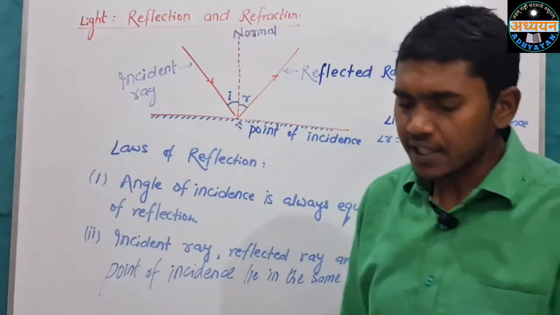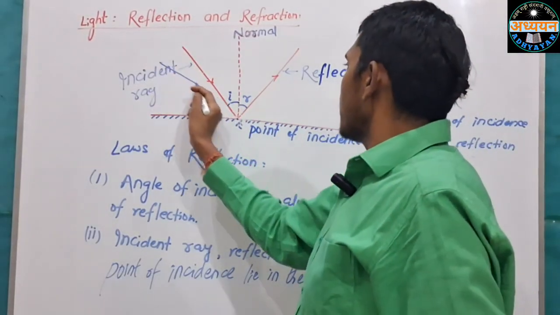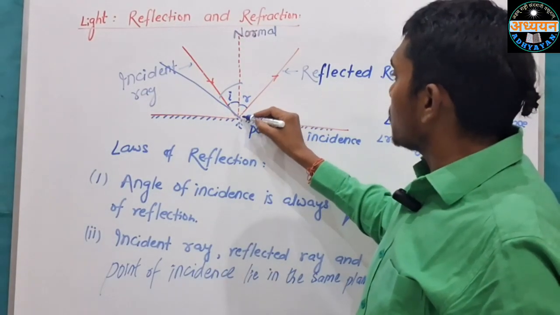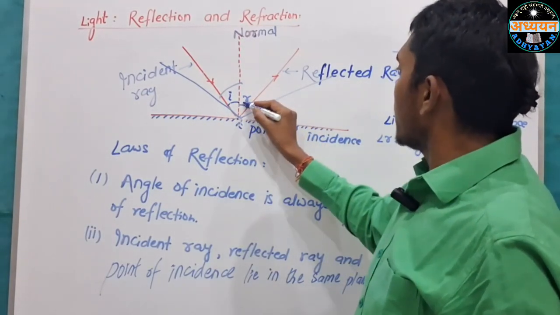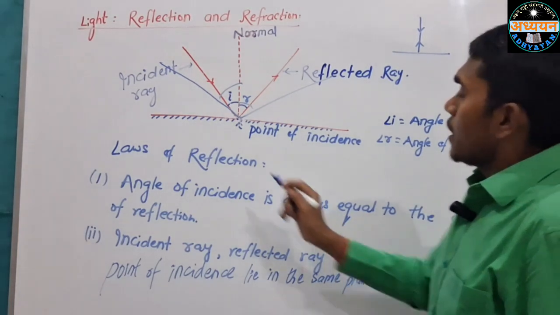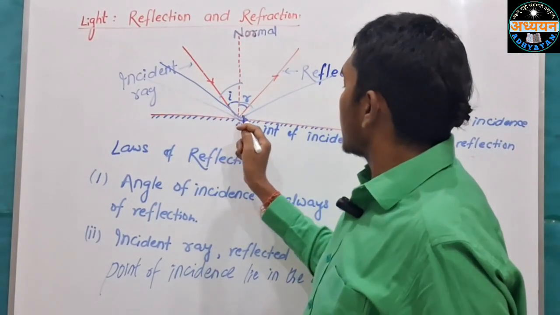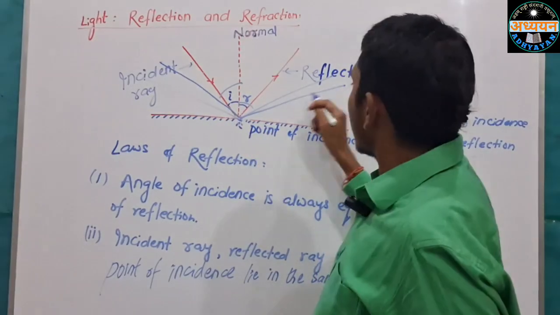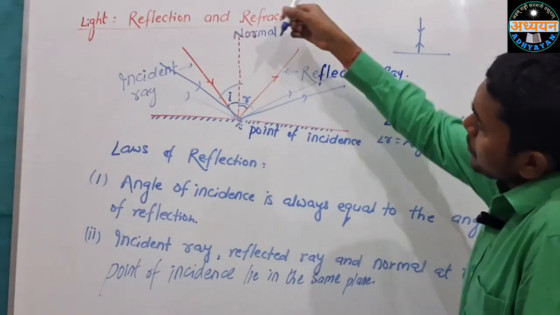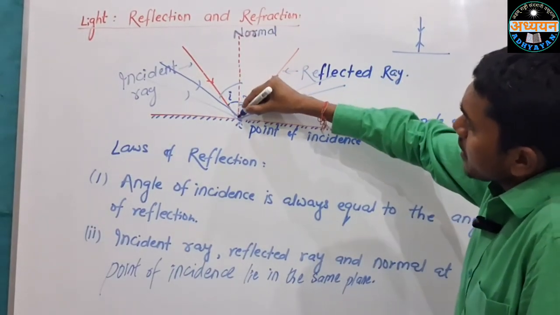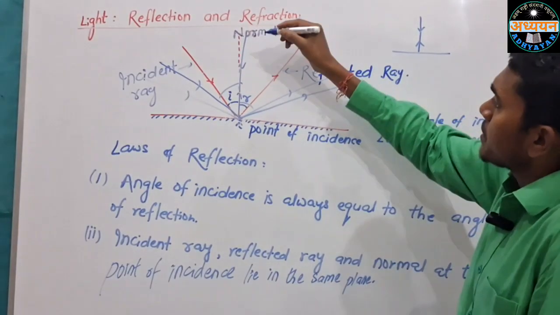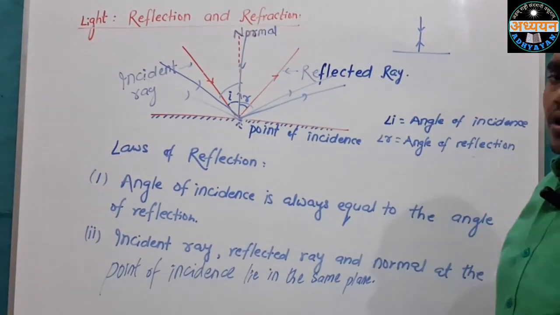It means if this is the incidence, then this angle is equal to this angle. Therefore, if the light rays strike like this, then it will be bounced back like this. So if you cast the light perpendicular to the surface, then it bounces back on the same path.